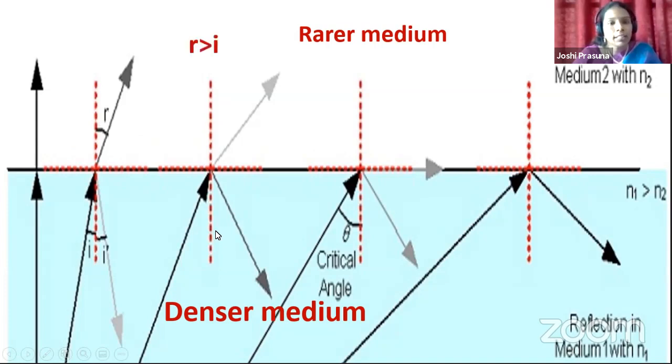Next, look at the third case, where the angle of incidence is further increased. We have discussed this case also. What happened to the refraction? The refracted ray is further moving away from the normal and the angle of refraction is greater than the angle of incidence. That means it will be greater than the first angle of refraction.